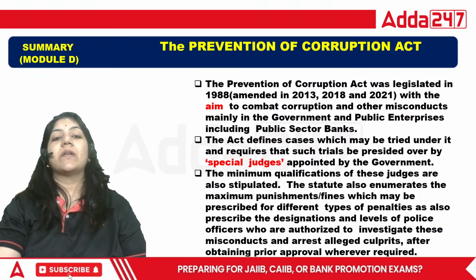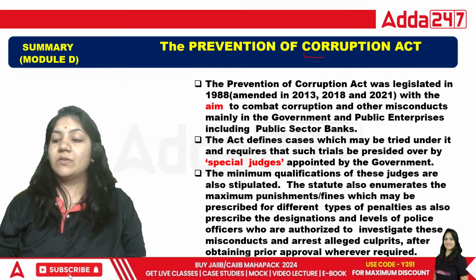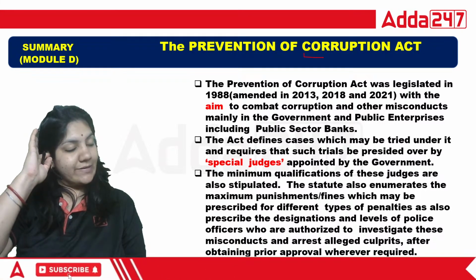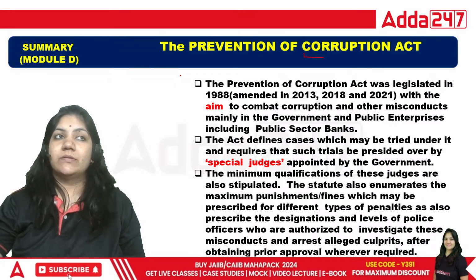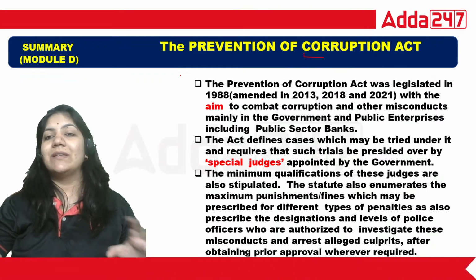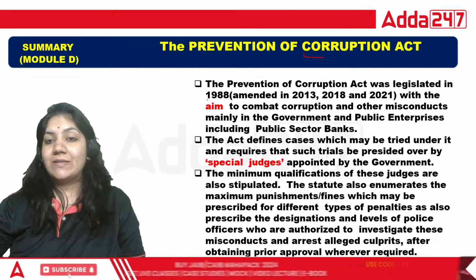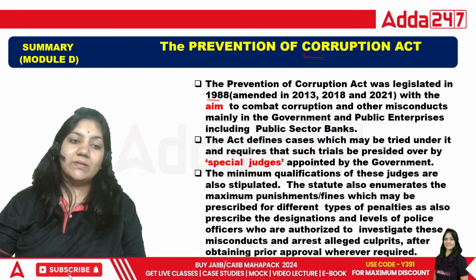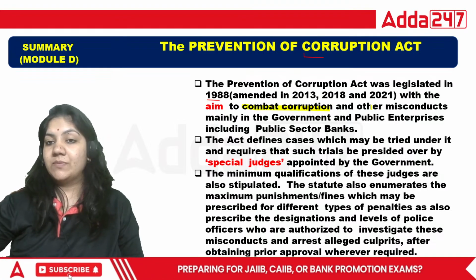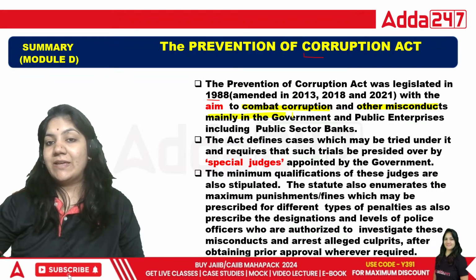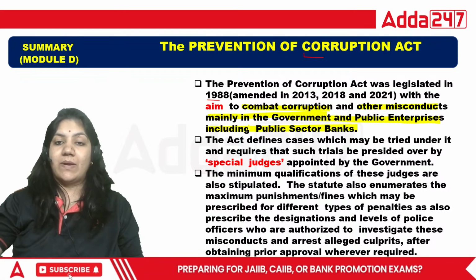So what is the Prevention of Corruption Act? We know that corruption is basically when you are doing some illegal thing, right? The Prevention of Corruption Act was legislated in 1988. And what is the aim of this act? The aim of this act is to combat corruption and other misconduct, mainly in the government and public enterprises, including public sector banks.